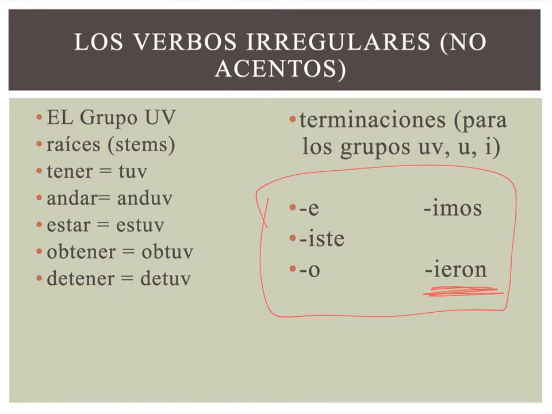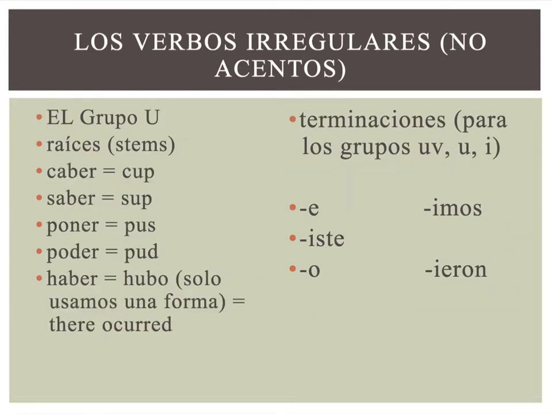So UV group, again, it's called this because all the stems have a UV in them, guys. It's not like somebody just randomly made up that name. Everybody thought, oh, these share this, so we'll call it this group. Use the information to help you, okay? So tuv, anduv, estuv, obtuv, detuv, and then the endings you add to the Grupo U, you've got cup, sup, pus, pud, okay? And then haber is technically in this group, but we only use one form of it in the preterite, and that's hubo. So if you see preterite and you're supposed to conjugate haber, hubo is your form, okay? And it means there occurred. Same endings from the last slide.